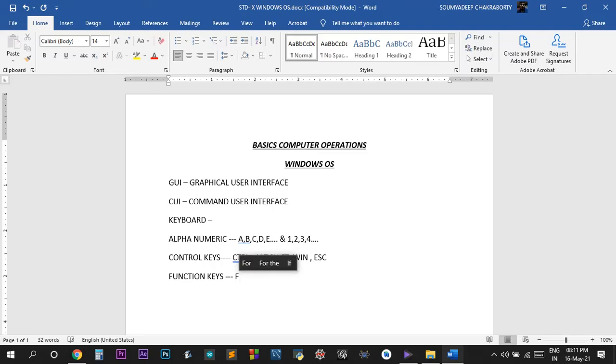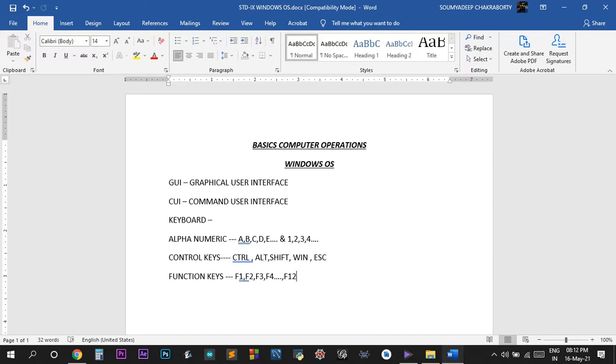Function keys are what? F1, you all know F1, you can see it on the top of your keyboard. F2, F3, F4, and so on, up to what? Up to F12. In fact, even more are there.